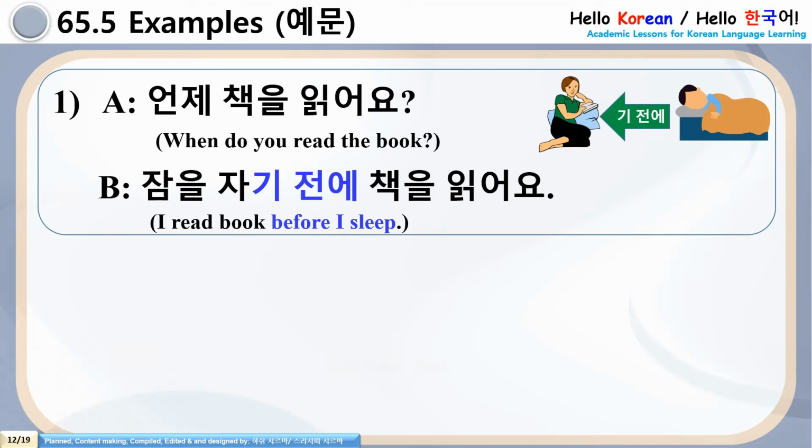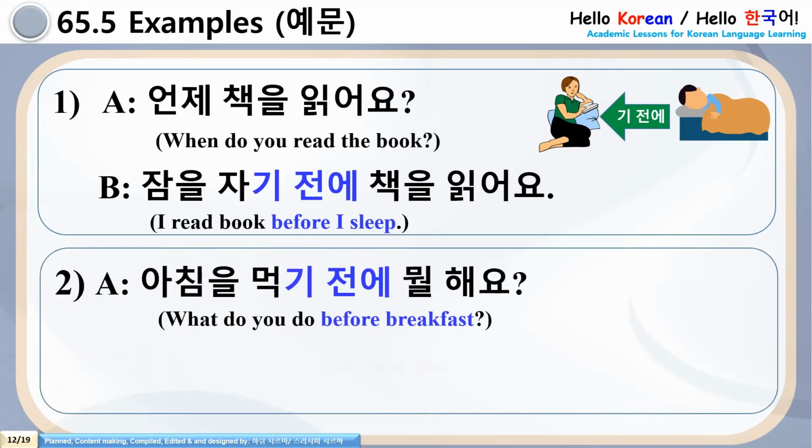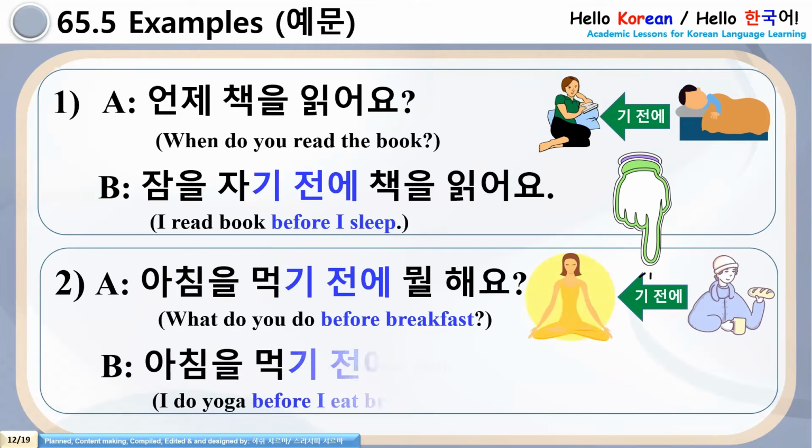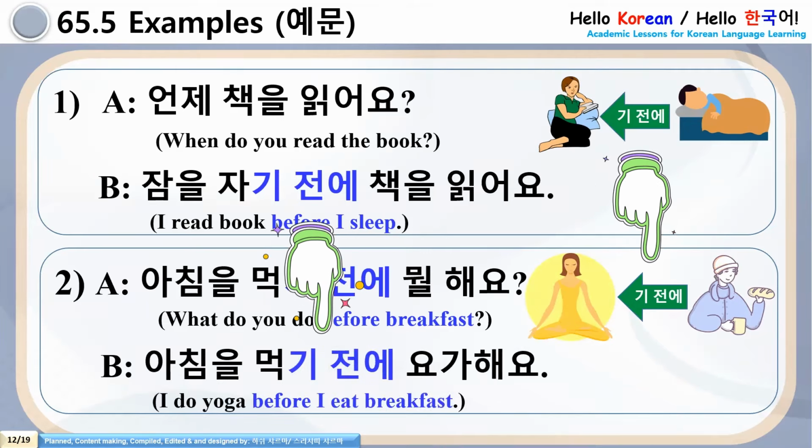Before sleeping, we listen to music, we watch TV, we watch drama, we read a book. So before sleeping, I read a book. How to express it in Korean? Very simple. Use grammar 기 전에. 잠을 자기 전에 책을 읽어요. Number two, 아침을 먹기 전에 뭐 해요? So what do you do before breakfast? Okay, I do yoga. So how to express this? Very simple. 아침을 먹기 전에 요가해요.